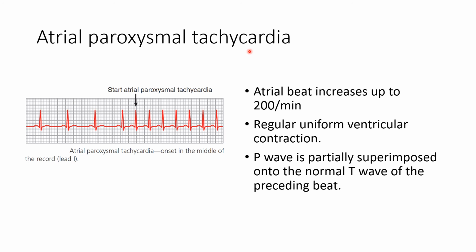Atrial paroxysmal tachycardia. Atrial tachycardia means an increase in the heart rate, and atrial paroxysmal tachycardia means a sudden increase in the atrial depolarization and contraction. So in atrial paroxysmal tachycardia, the atrial beat increases up to 200 beats per minute. Regular and uniform ventricular contraction is present. So the impulse generated in the SA node travels to the ventricle and produces ventricular depolarization and contraction. The P wave is partially superimposed onto the normal T wave of the preceding beat because of the paroxysmal tachycardia.